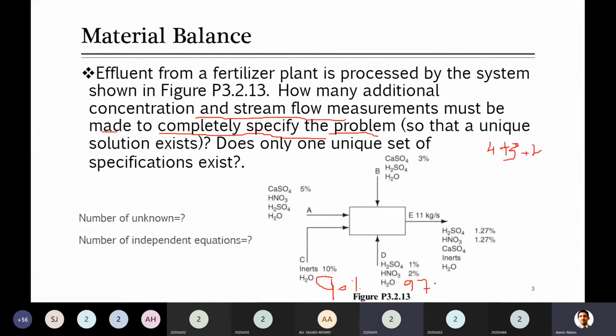Good. What about the last one? Three unknowns. Everyone agrees? Sir, two unknowns. Hasib, how two unknowns? Three.